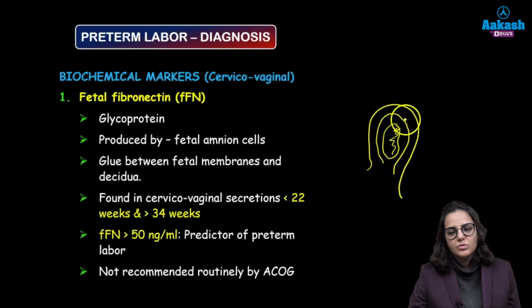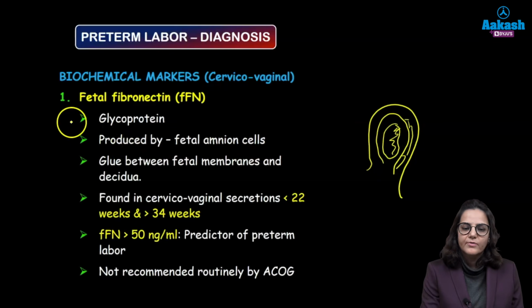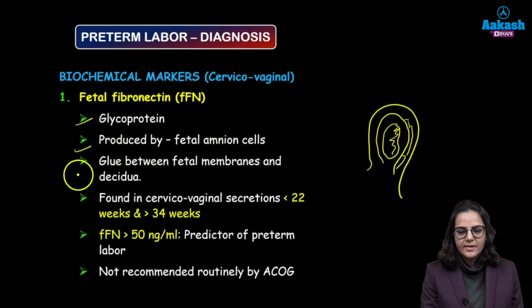Okay, this is the fetus. There are a few chemicals which glue the fetal membrane to the uterine mucosa. The most commonly used test is the fetal fibronectin. It is a glycoprotein which is produced by the fetal amnion. It is a glue between the fetal membrane and the decidua.